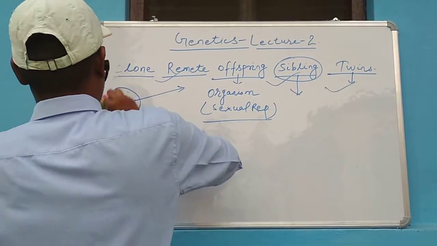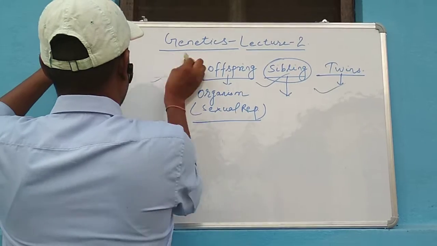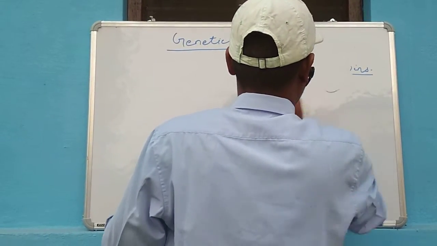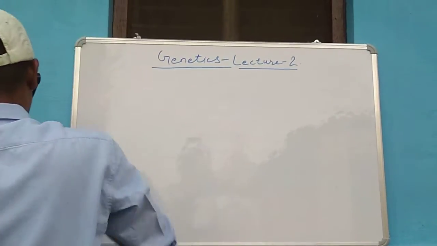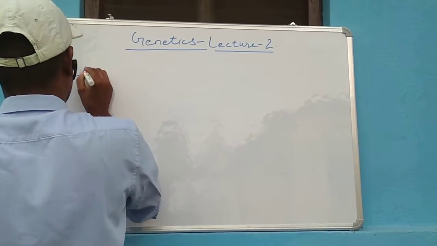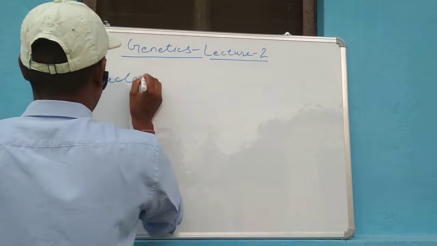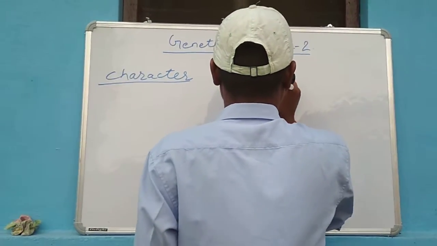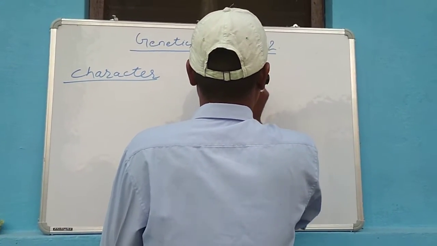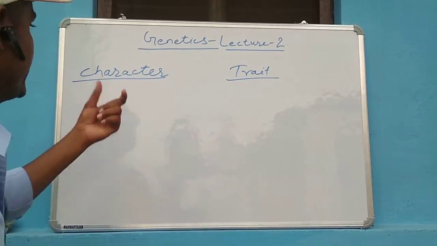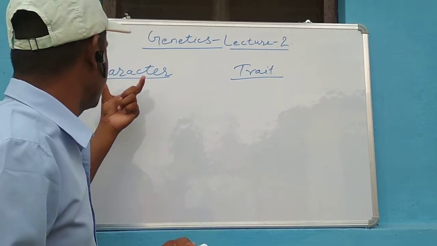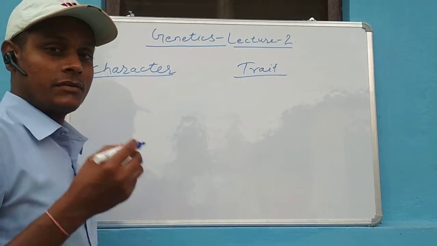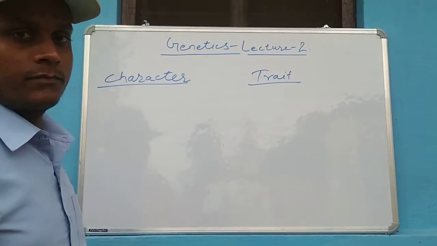So the next term is character and trait. Character, the distinguishable feature of any organism. The distinguishable feature of any organism is called character.